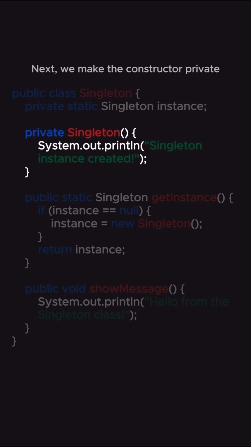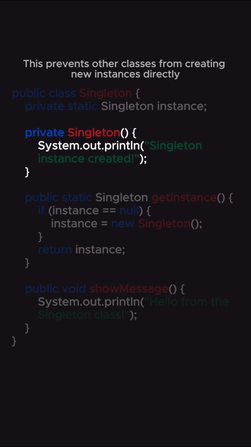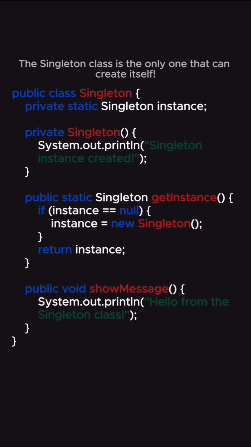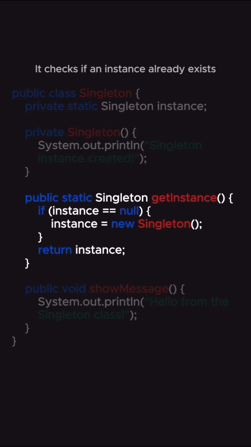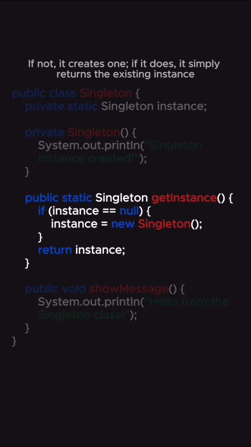Next, we make the constructor private. This prevents other classes from creating new instances directly. The Singleton class is the only one that can create itself. The key to the Singleton pattern is this getInstance method. It checks if an instance already exists. If not, it creates one. If it does, it simply returns the existing instance.